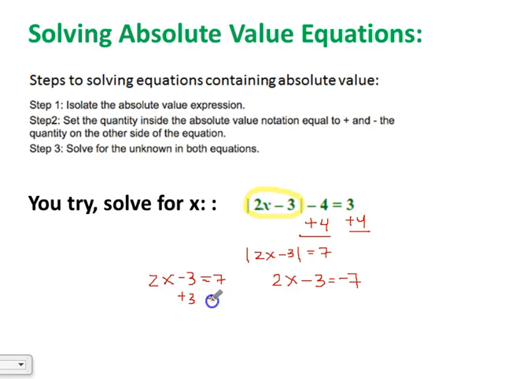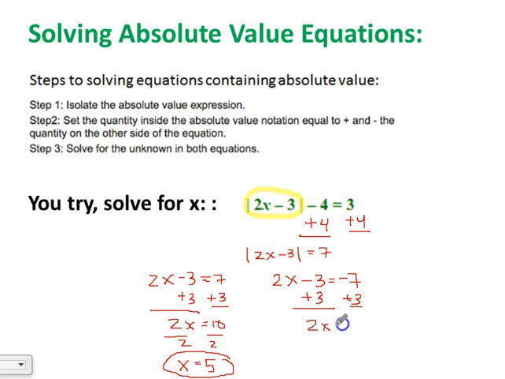We're going to add 3 to both sides. I get 2x equals 10, divide each side by 2. x equals 5 is one of our answers. The other answer, we're going to start by adding 3 to both sides. We get 2x equals negative 4. Divide each side by 2. We get x equals negative 2 because we're dividing a negative by a positive. So those are our 2 solutions: x equals 5 and x equals negative 2. So check your work, see if you can catch your mistake if you made any, and let me know if you have any questions. I'm going to go on to the next slide where we're going to wrap this up.